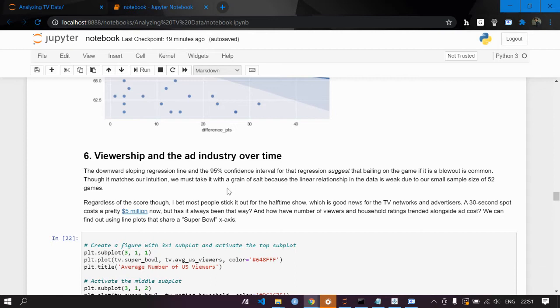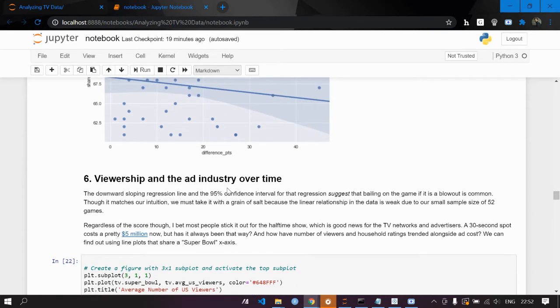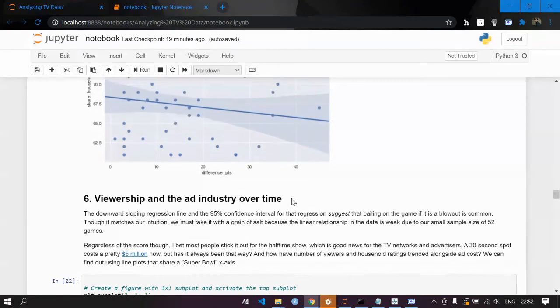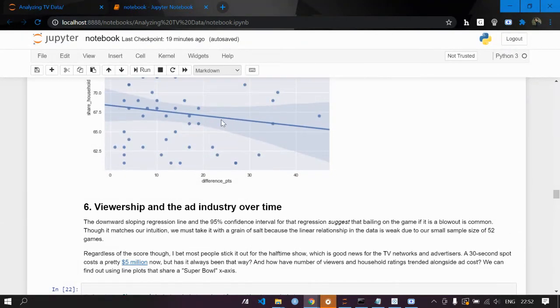The downward sloping regression line and the 95% confidence interval for that regression suggest that, you can see, there's a downward regression line. It's not upward, it's downward. It suggests that bailing on the game if it is a blowout is common. Though it matches our intuition, we must take it with a grain of salt because the linear relationship in the data is weak due to our small sample size of 52 games.